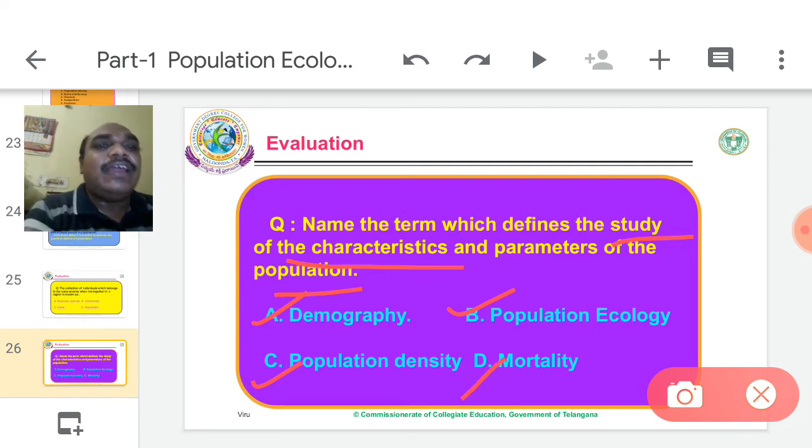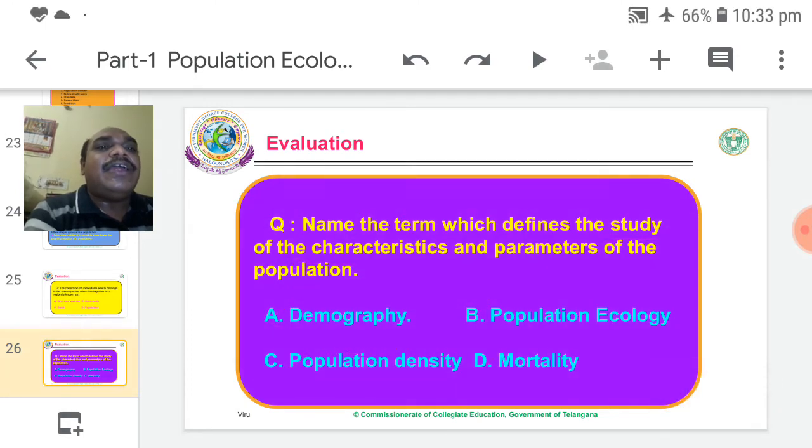So what is the answer? Demography. Simply, the study of the characteristics of the human population is called demography. In Greek, demo means people.